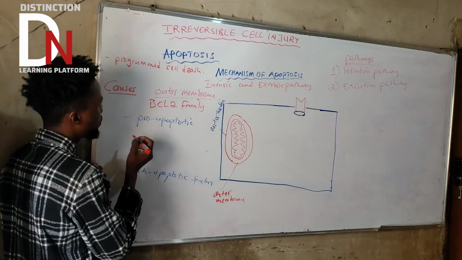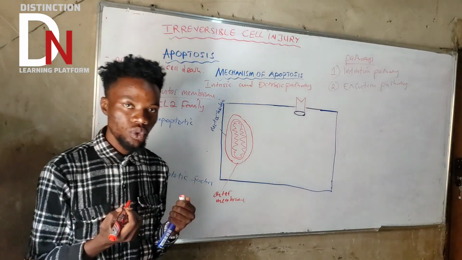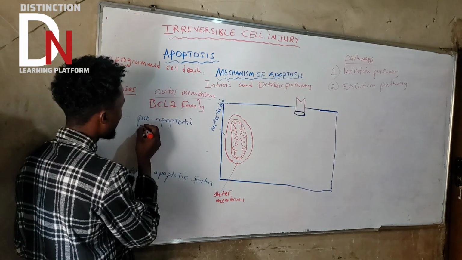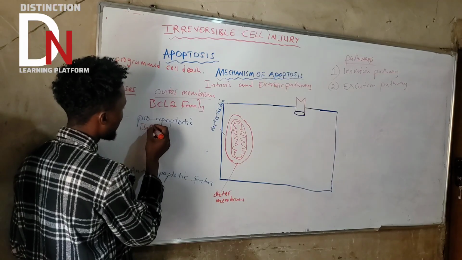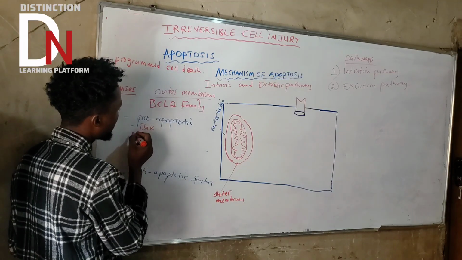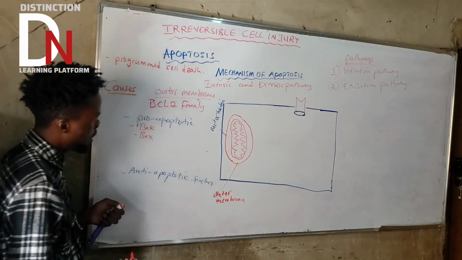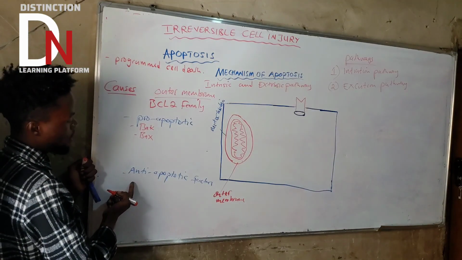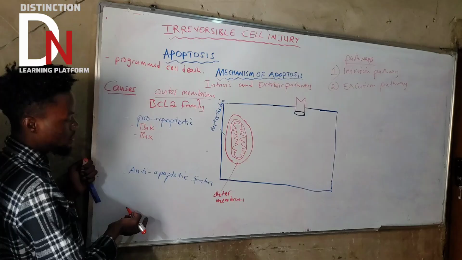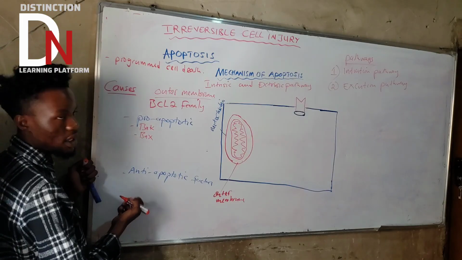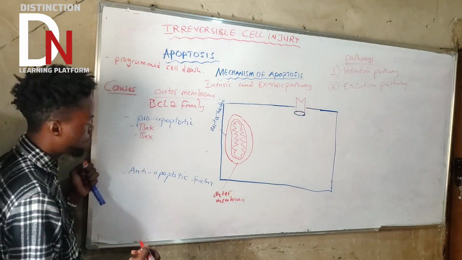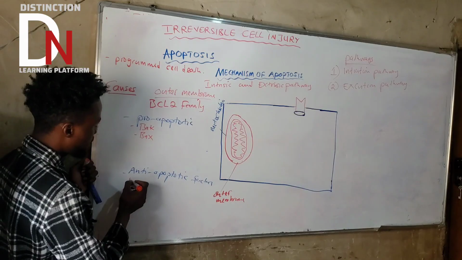Okay, so now the question is, what are those pro-apoptotic factors? Basically, we just talk about two. The first one is BAK, and the second one is BAX. Okay, so what is the other one? The anti-apoptotic factors, where we also just talk about two.